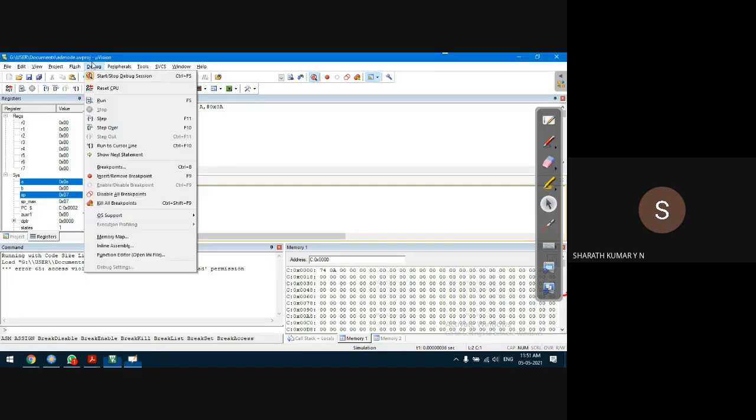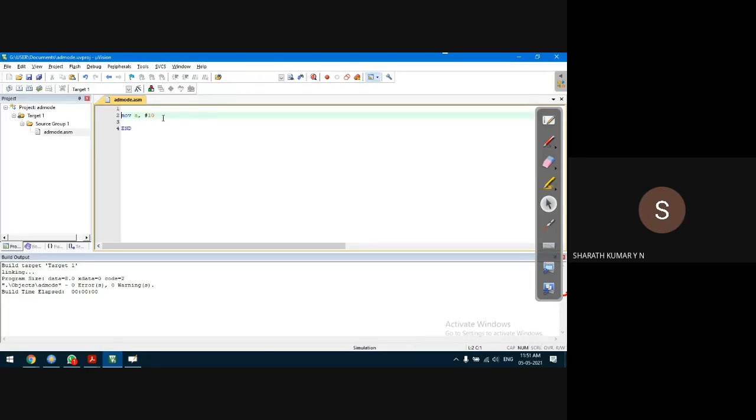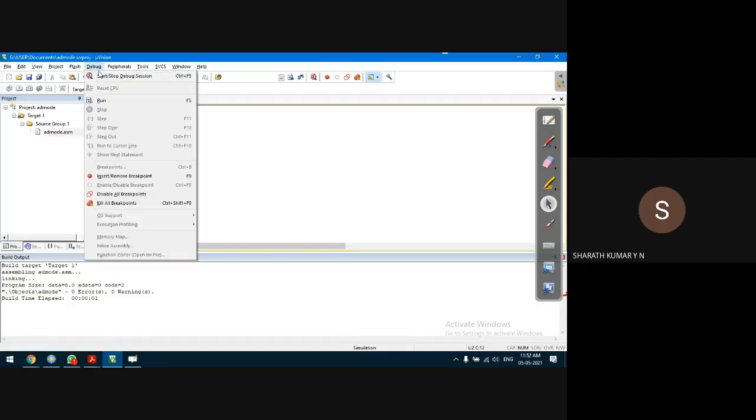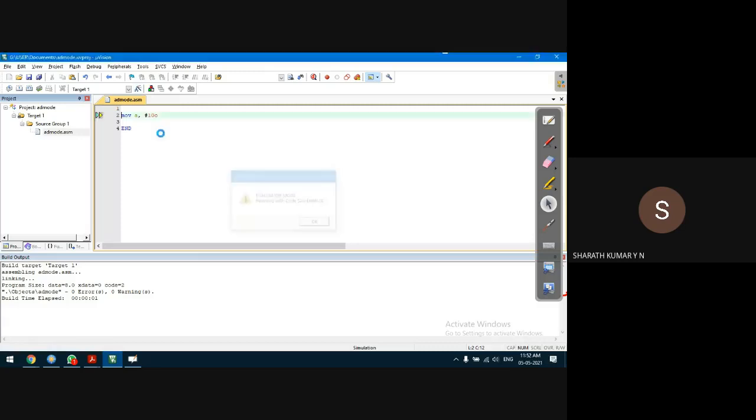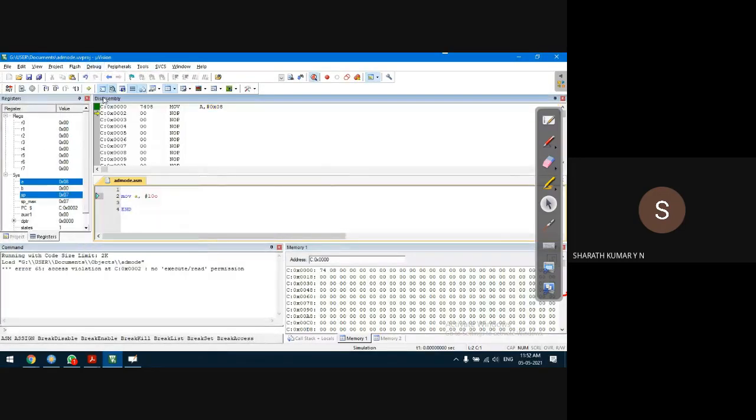Out of curiosity, let us try one octal example. You can try it just to analyze the various possibilities. Octal. Save the source file, build target, debug start session. Okay, and debug run. Here we go.